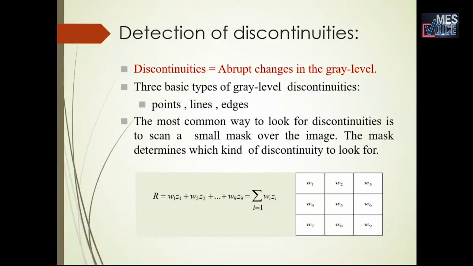Detection of discontinuities. What are discontinuities? They are sudden changes in the gray level. There are three basic types of gray level discontinuities: points, lines, and edges. The most common way to look for discontinuity is to scan a small mask over the input image. The mask determines which kind of discontinuity to look for. Is it a point, a line, or an edge?